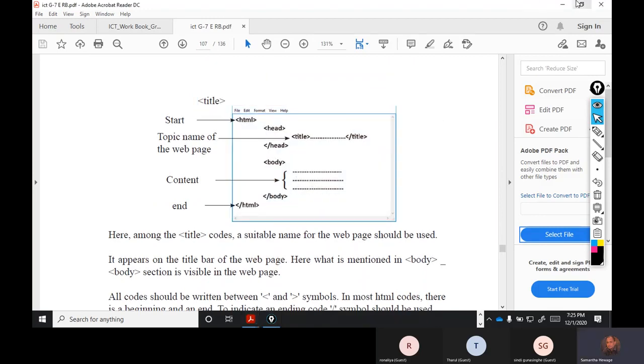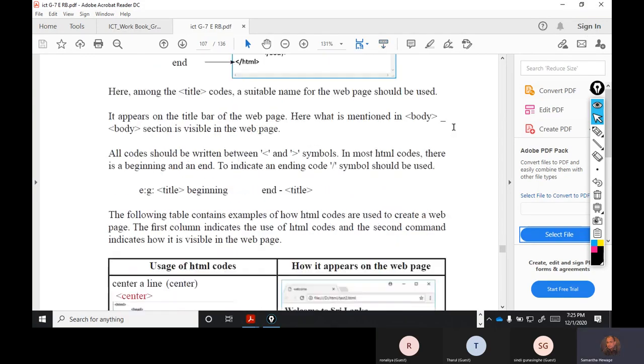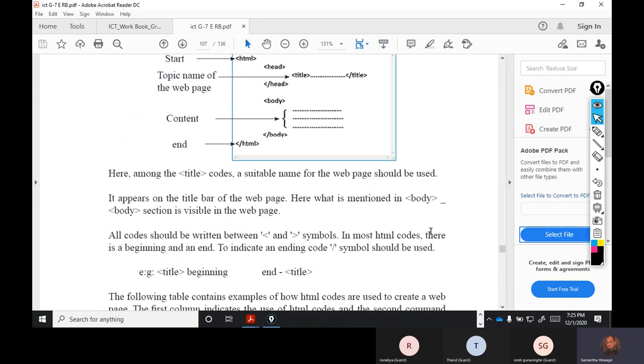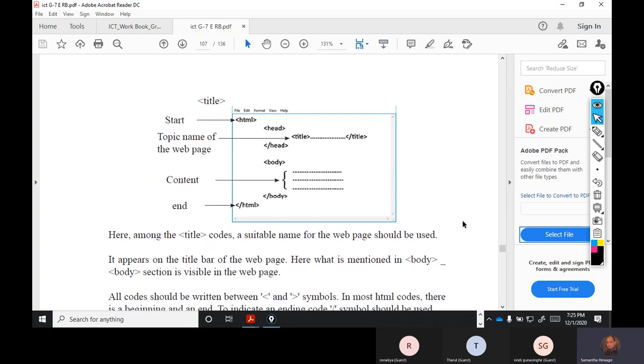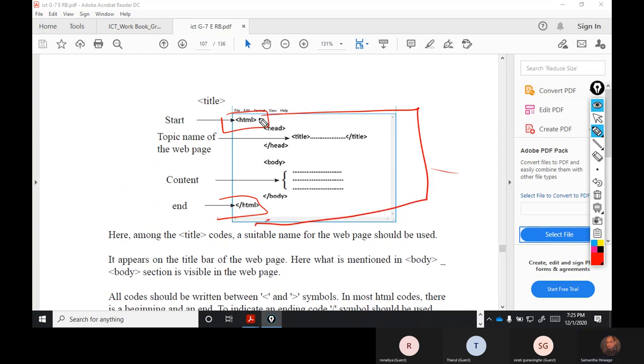Okay, so this is the style, remember, right? I will go through this and then we will create a small web page. So this is the HTML tag. This is the closing tag. I said that, right? If you open the tag, you have to close it. This is the head tag. Under head you have a title tag.